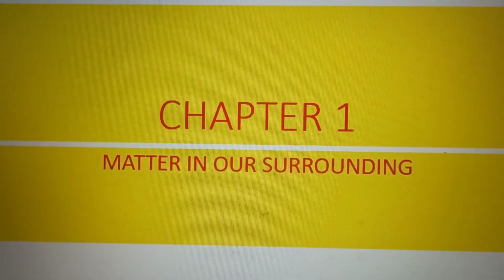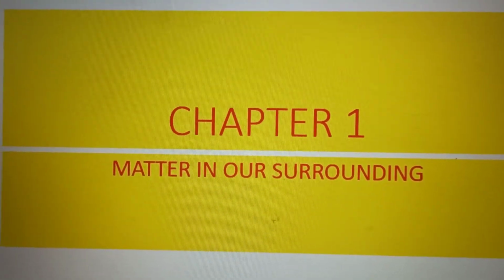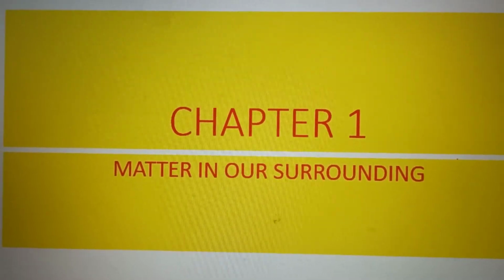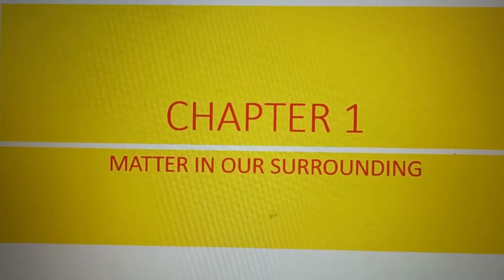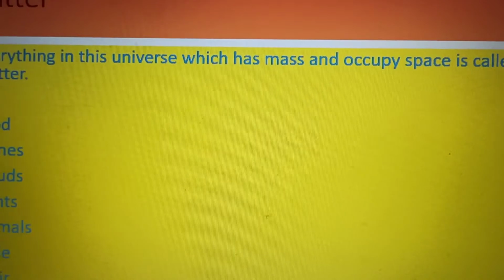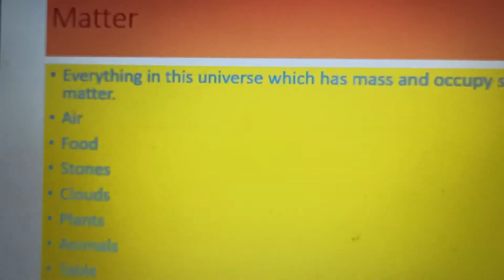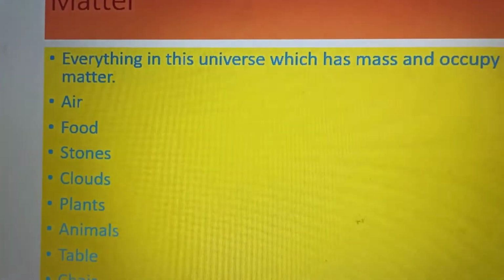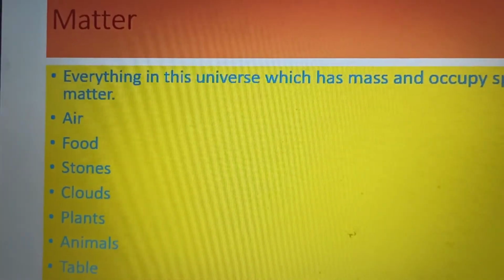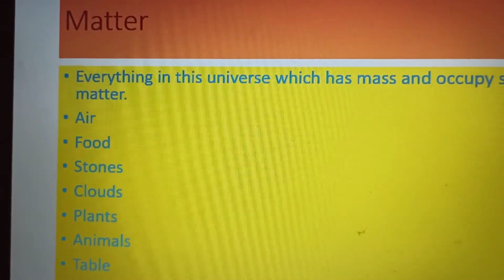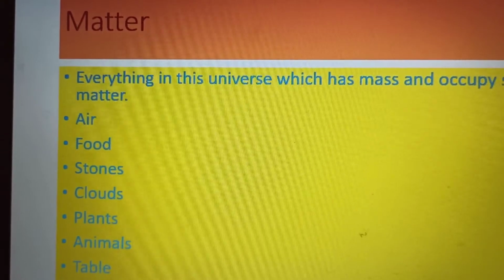Today we are starting with chapter 1 of chemistry, that is matter in our surroundings. In this chapter, you will study about matter and its states. How many states of matter are there? So first of all, you should know what is matter.